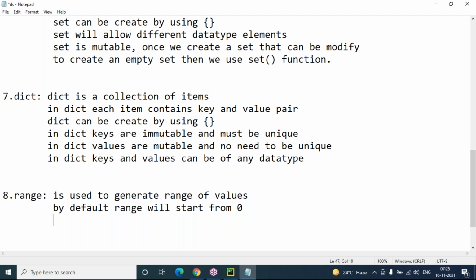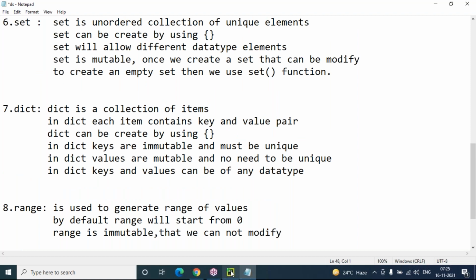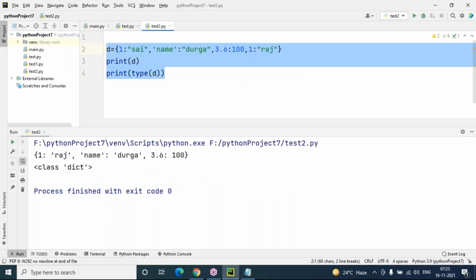So range is used to generate range of values. By default range will start from 0, and range is immutable, that we cannot modify. Once we create a range of values, we cannot modify. So these are 3 points related to range. Let me show you a quick example of how to create range.